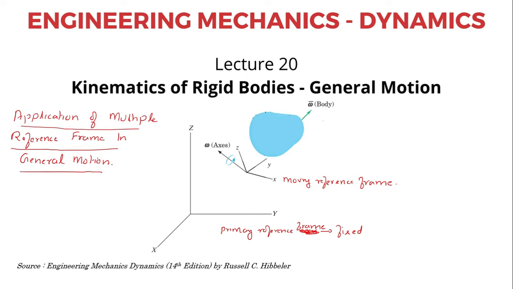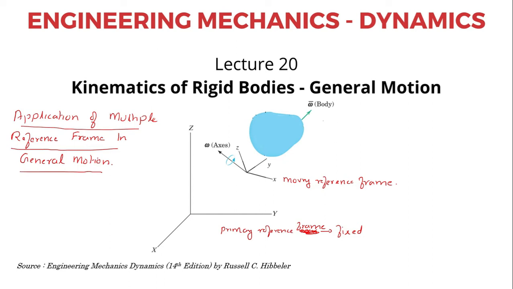In most problems in general plane motion, we have to use multiple reference frames, because the motion is generated either within the system or it can be observed from a system that is itself rotating. This rigid body will be undergoing general plane motion with respect to this axis, which in turn will be rotating with respect to the fixed frame XYZ.